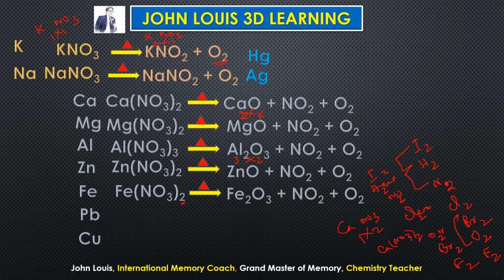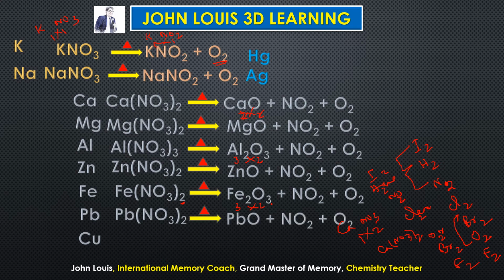When this is heated, we get iron 3 oxide plus nitrogen dioxide plus oxygen. See here, valency of iron is 3, oxide is 2. When you interchange, we get Fe2O3. Since valency of iron is 3, we are getting 3 here. Therefore, here it is iron 3 oxide. Okay, so you have to be very careful.